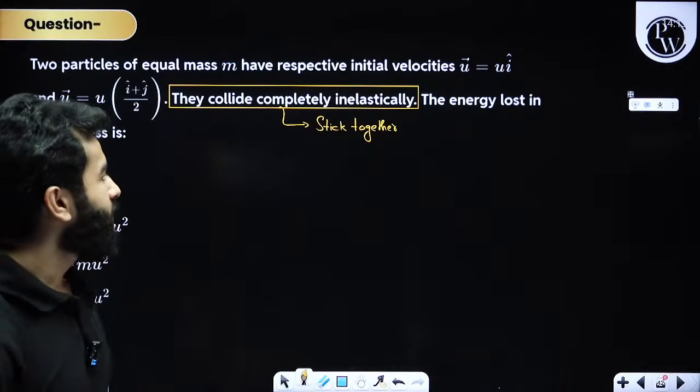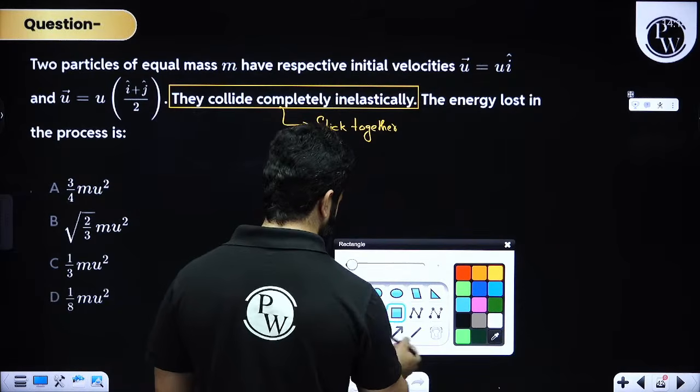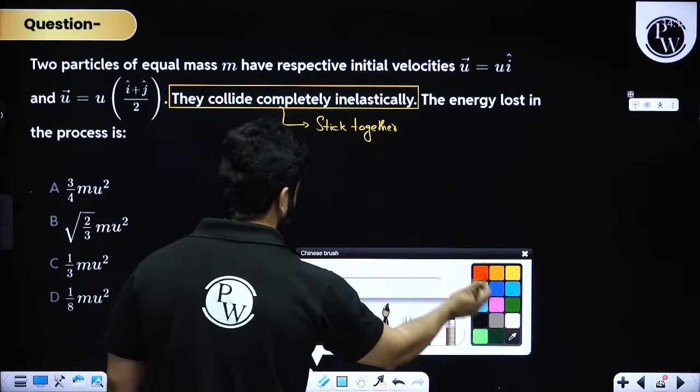In these types of cases, first of all, apply conservation of linear momentum.